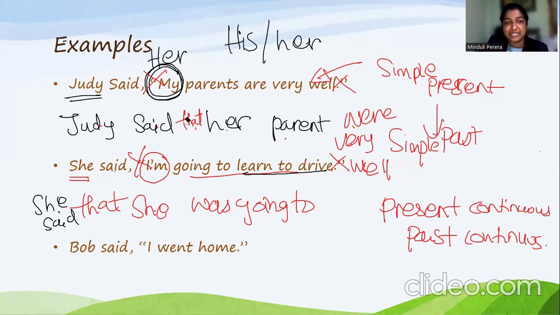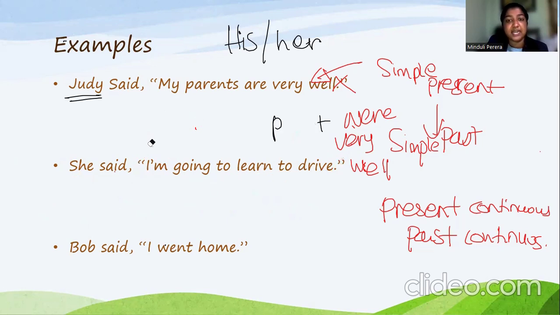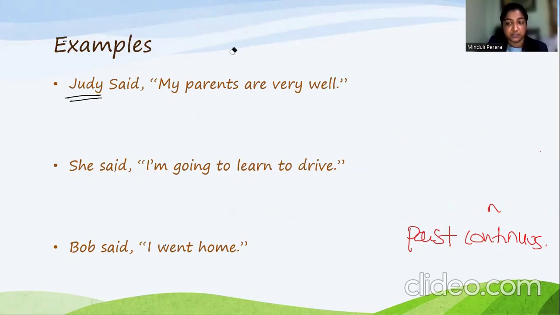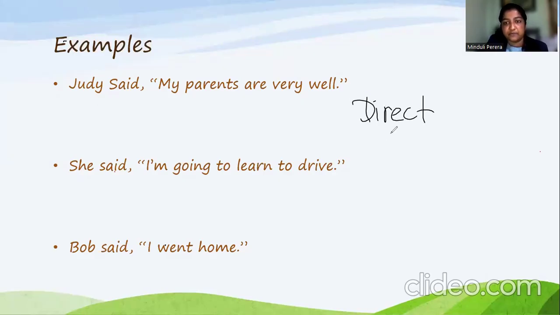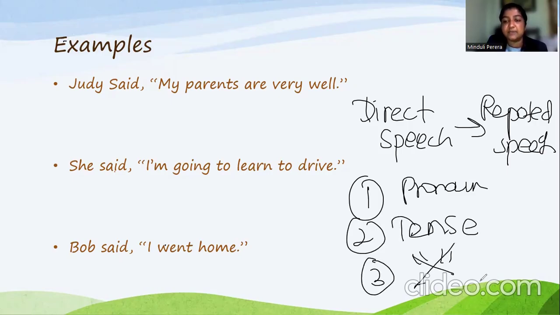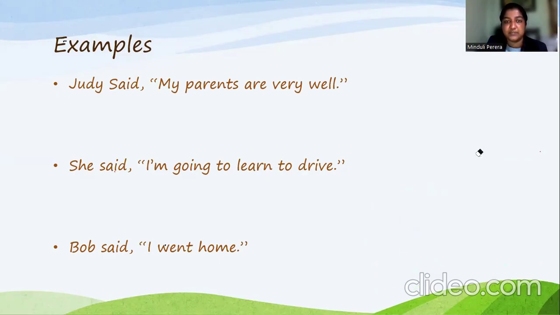Okay. So I hope it's clear, and I'm giving you all the chance to do the third sentence. Bob said, I went home. So what I want to make it clear is, there are 3 changes that we have to mainly do when converting from direct speech to reported speech. We have to first change the pronoun, then the tense, and thirdly, instead of the inverted commas, we have to add that. So is it clear? You can try to do the third sentence here, convert it into reported speech.